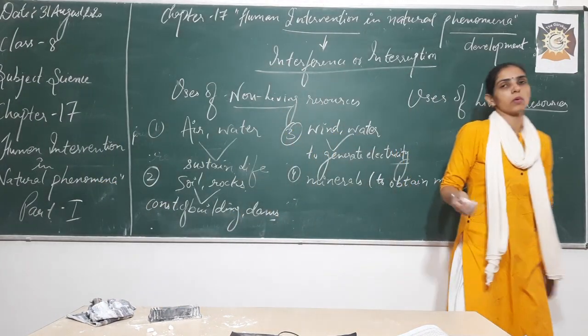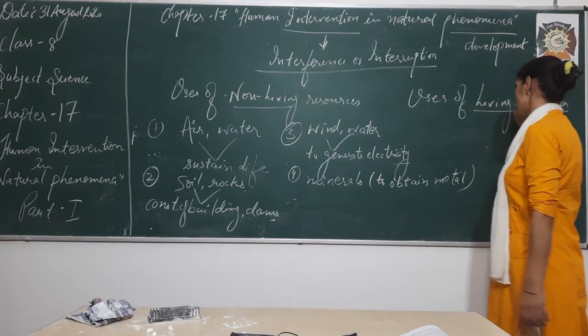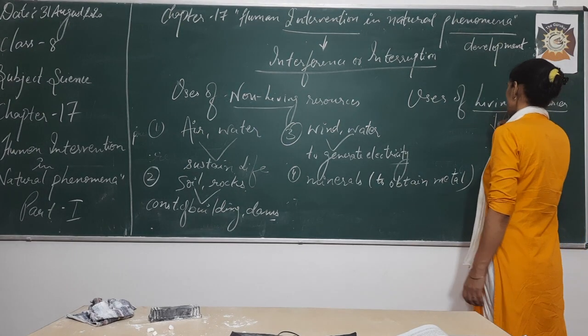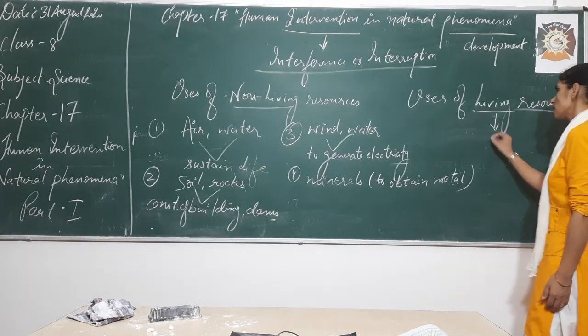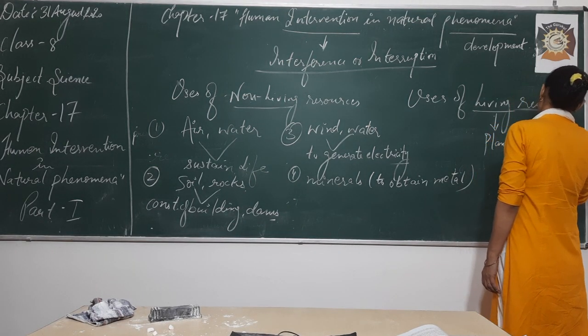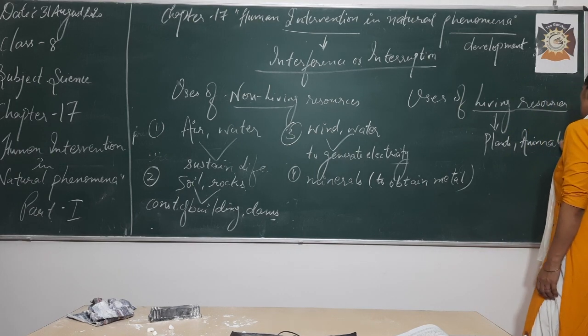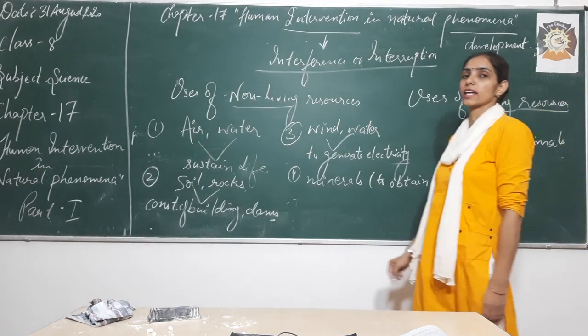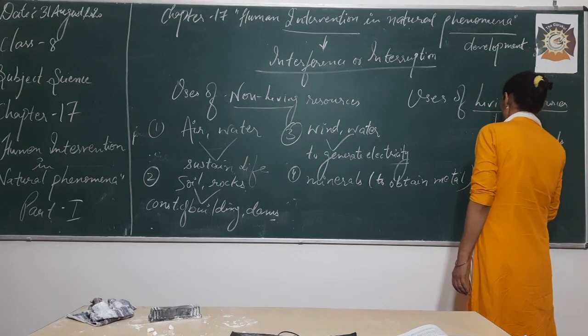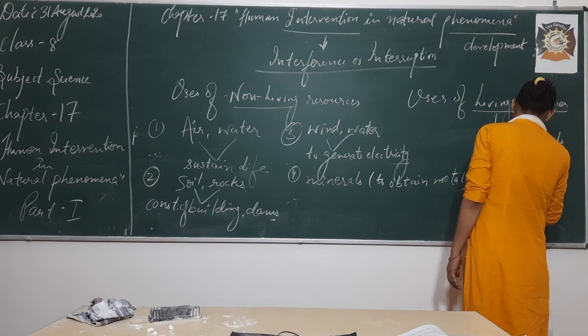Next, we will talk about the uses of living resources. Now see, here we are mainly talking about living resources. What comes under the living resources? We need plants and animals. These come under the category of living resources. Plants, for what purpose? For medicines.